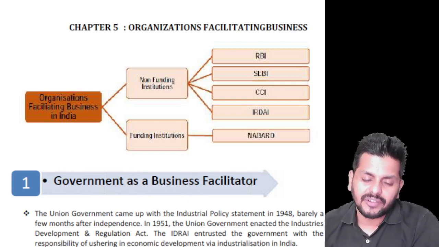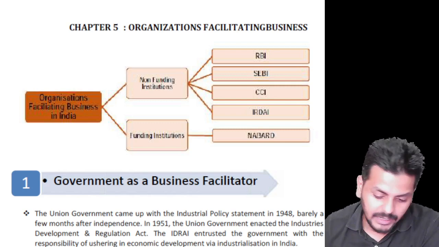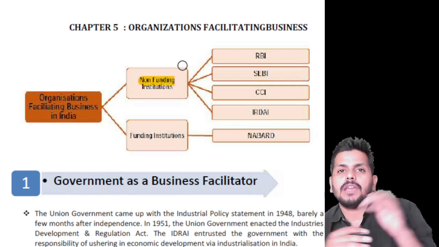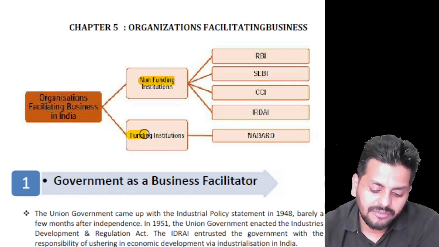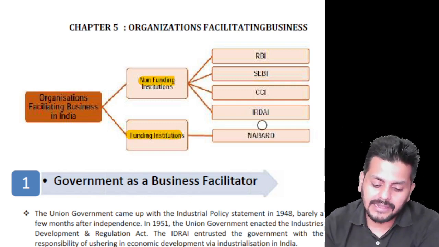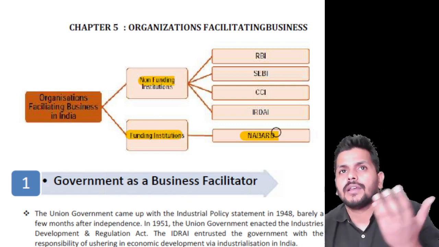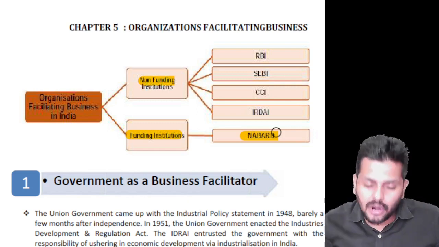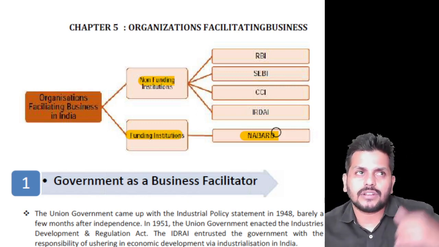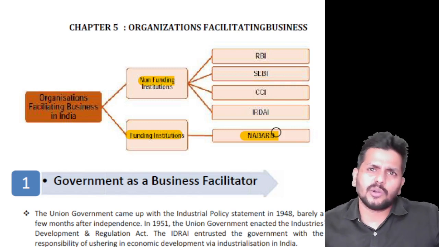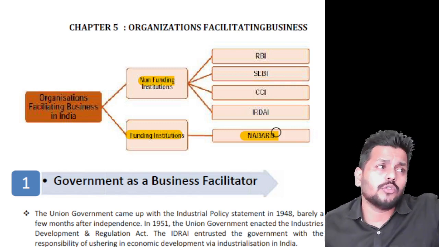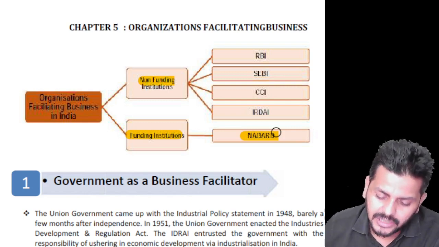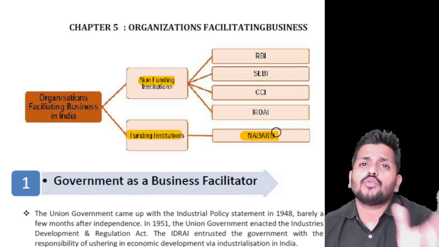There are two types of institutions or organizations that facilitate business. Non-funding institutions, that means they don't give you any money, but they make policies and regulate things. While funding institutions are those like NABARD, which is being discussed in your syllabus, the National Bank for Agriculture, the apex body for banking in agriculture, and under them they might advance loans to RRBs, regional rural banks, and regional rural banks will further lend. So NABARD is the only funding institution that's discussed in this chapter, but the non-funding institutions which act as regulators